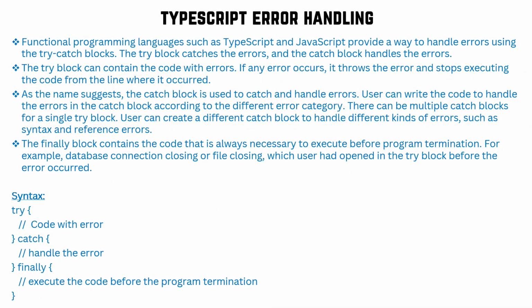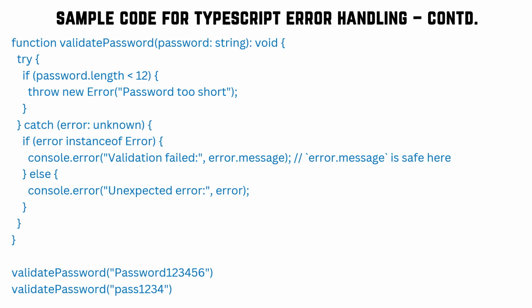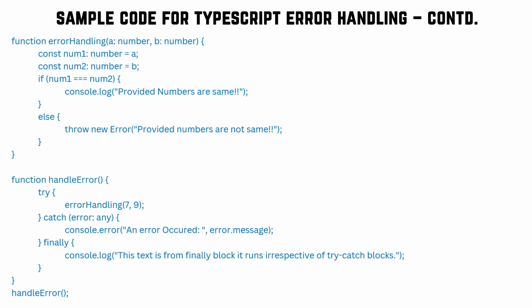Whenever any error comes, we can handle it with the help of try, catch, and finally blocks. The try block holds the code where an error may occur, the catch block will handle the error, and the finally block will always be executed irrespective of whether an error comes or not. In case no error comes, the catch will be ignored, and the finally block, if there, will always be executed. The finally block is primarily used to close any database connection or file which is already open. So whether an error comes or not, you can close the file or database at the end before terminating the program. This is the way TypeScript allows you to handle errors.